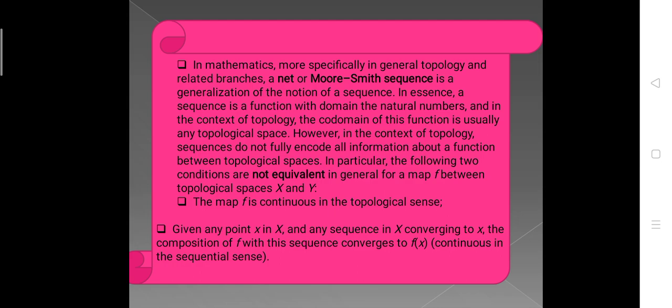In particular, the following two conditions are not equivalent in general for a map f between topological spaces X and Y. The map f is continuous in the topological sense. Given any point x in X and any sequence in X converging to x, the composition of f with this sequence converges to f of x, that is, f is continuous in the sequential sense.